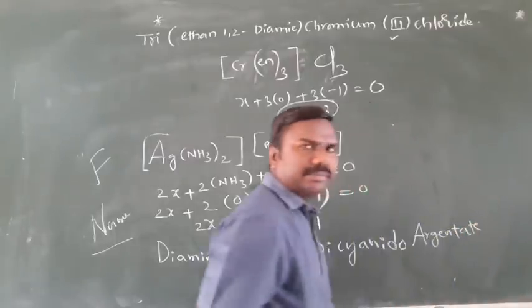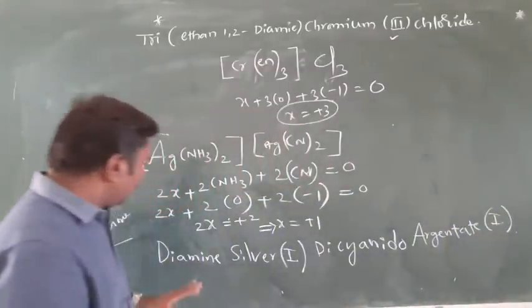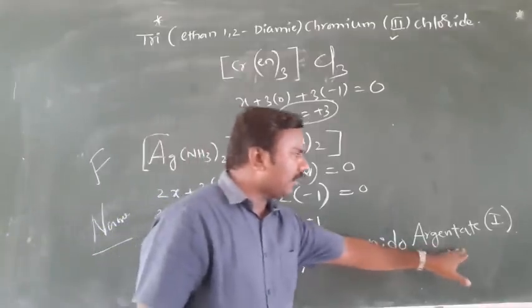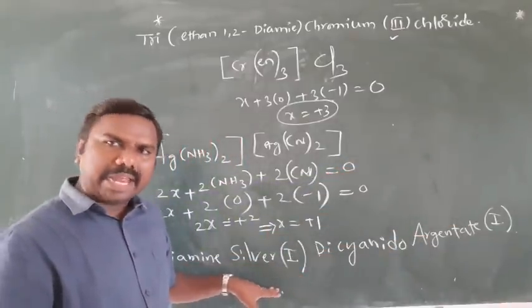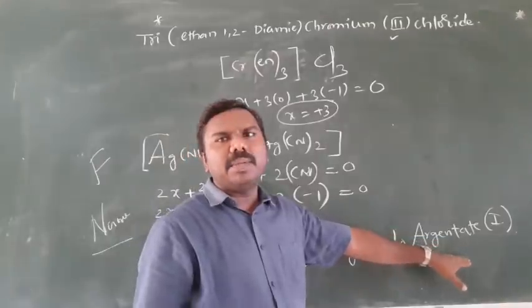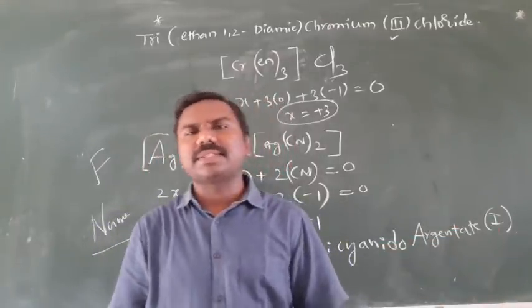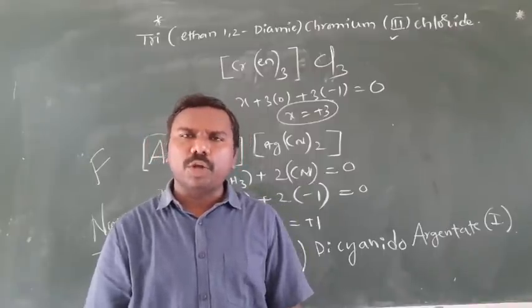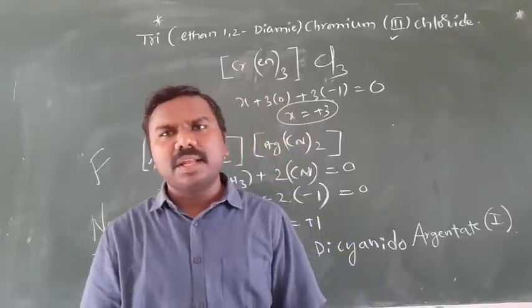Oxidation state as it is: diamminesilver(I), dicyanidoargentate(I). Argentum or silver for the cation, argentate for the anion. Students, many names are given in the textbook, you try them. This is about the IUPAC nomenclature of complex compounds. We'll continue in the next video.